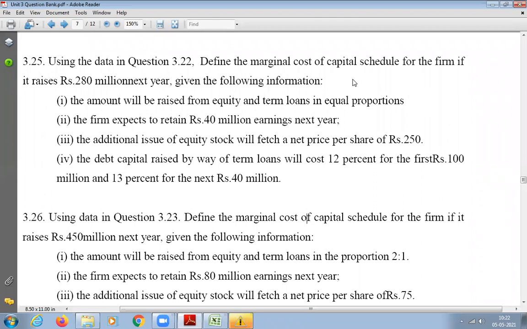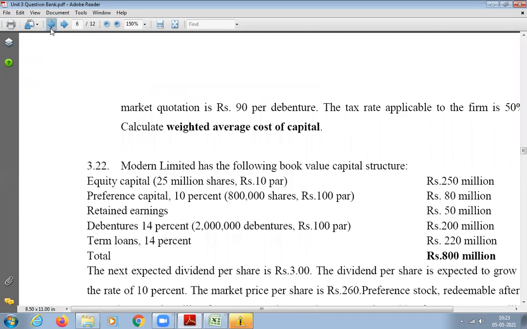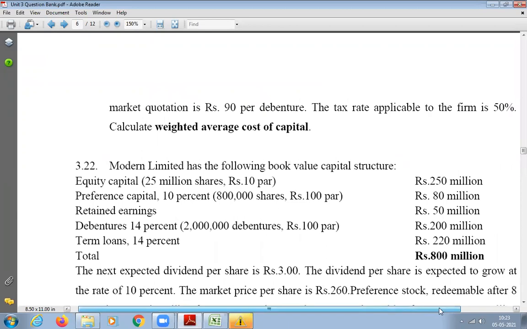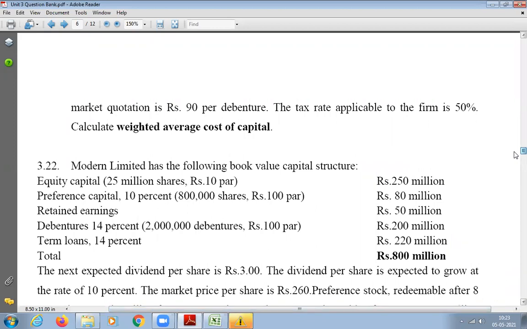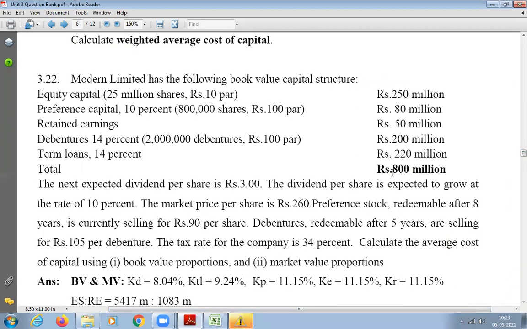So he's asking us to calculate the weighted marginal cost of capital if the firm wants to raise 280 million. So how much capital did they have earlier? Let's look into it. 3.22 is here, not so far away. They had 800 million earlier, but this 800 million is not sufficient for them. So they want more money.